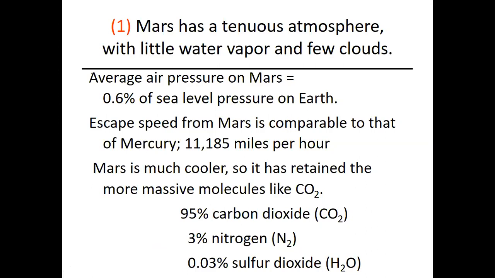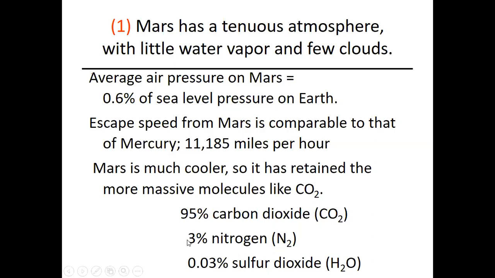Then Mars is much cooler, so it has retained more massive molecules like carbon dioxide. So atmosphere molecule percentages are: carbon dioxide has 95% occurrence in the atmosphere, and we can find 3% nitrogen and sulfur dioxide 0.03%.